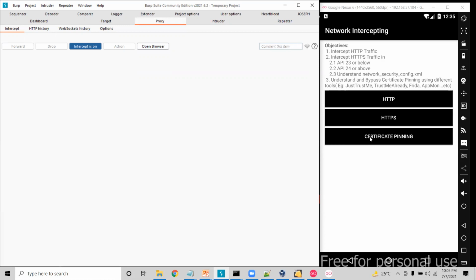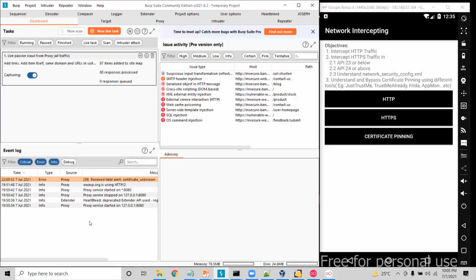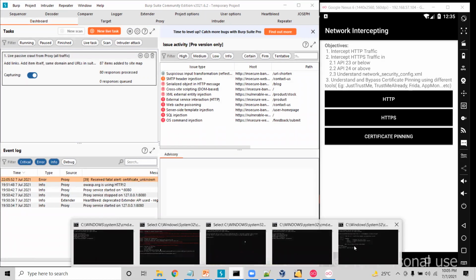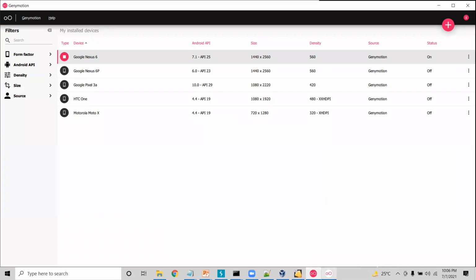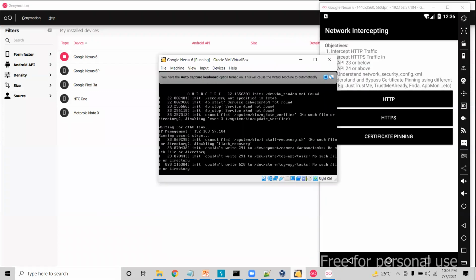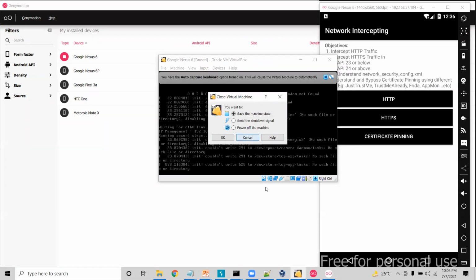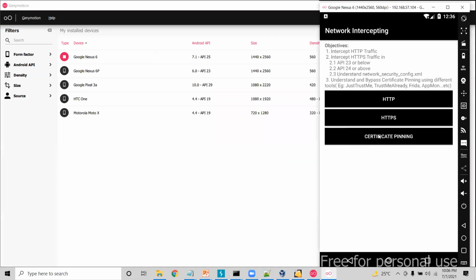So now when I click on the certificate pinning, you should see that traffic is captured. Let me see what's wrong here. Okay, but it should be able to capture the traffic.